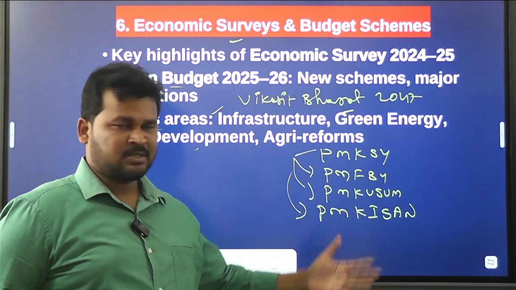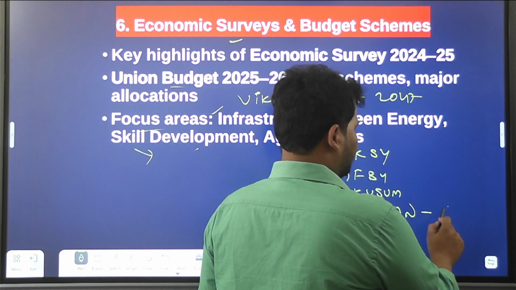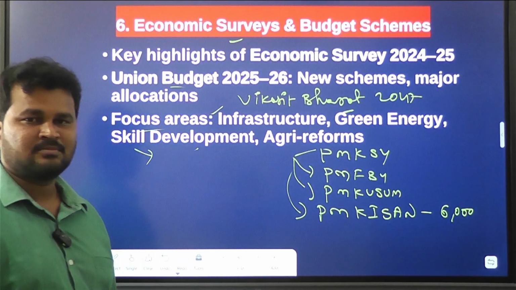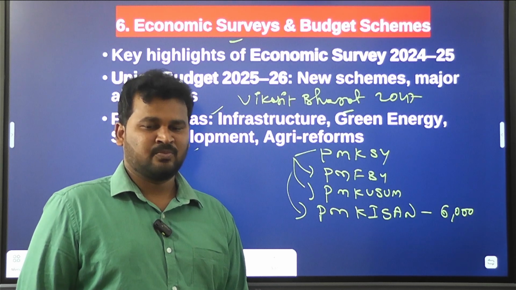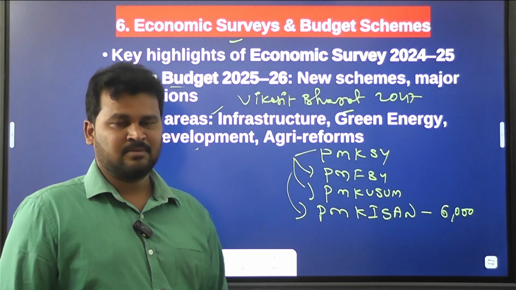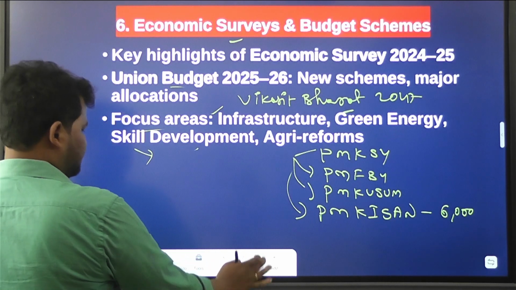Under the PM Kisan scheme, the Government of India every year transfers around 6,000 rupees directly to the farmers through DBT, direct benefit transfer. These are the areas.